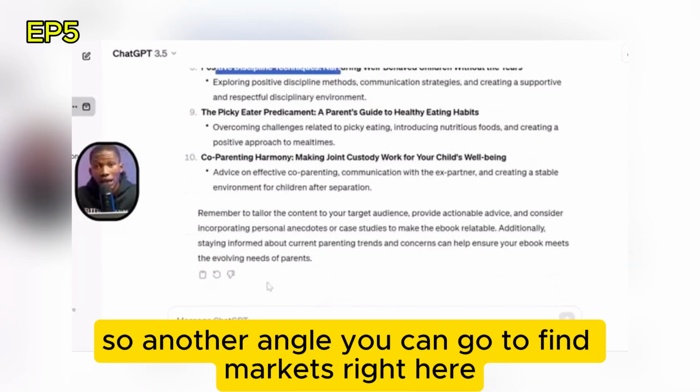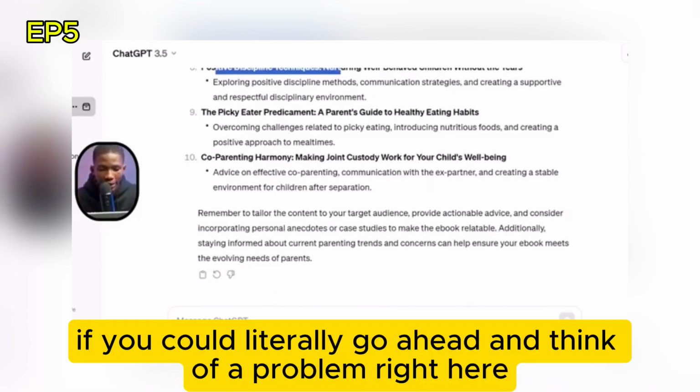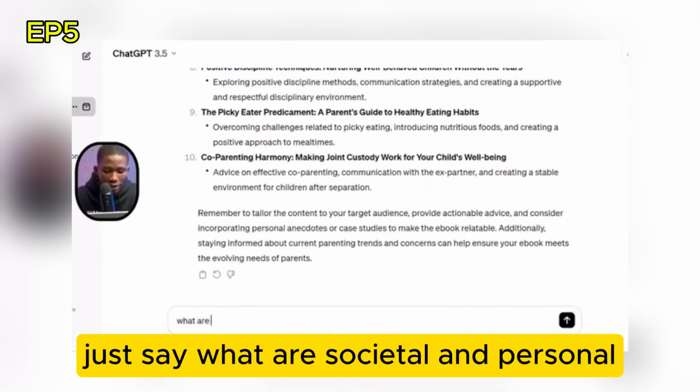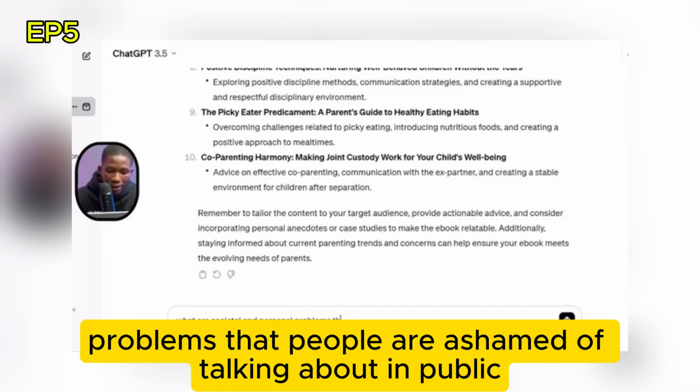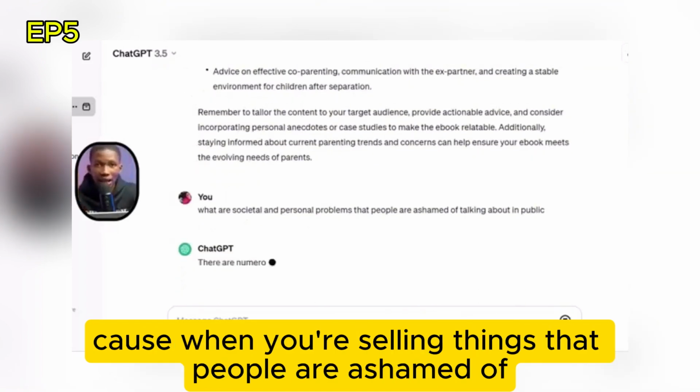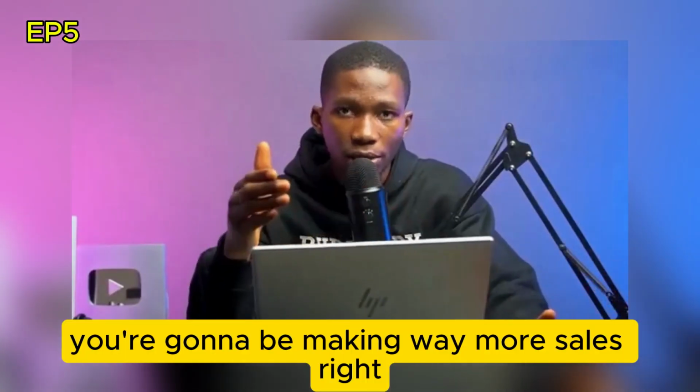Another angle you can take to find markets is to think of a problem. Just say, what are societal and personal problems that people are ashamed of talking about in public? Because when you're selling things that people are ashamed of, you're going to be making way more sales.